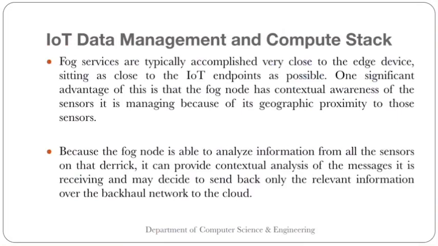Because the fog node is able to analyze information from all the sensors on that derrick, it can provide contextual analysis of the messages it is receiving and may decide to send back only the relevant information over the backhaul network to the cloud. So this fog node will have the computational power to analyze that information, and only what is needed will be forwarded to the next level.